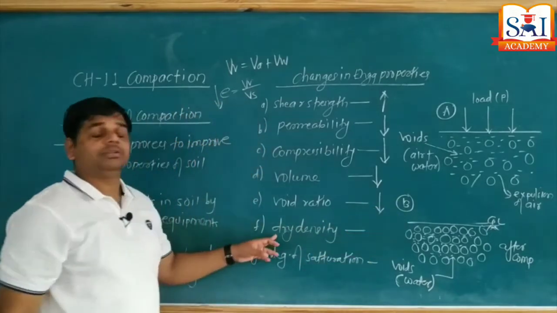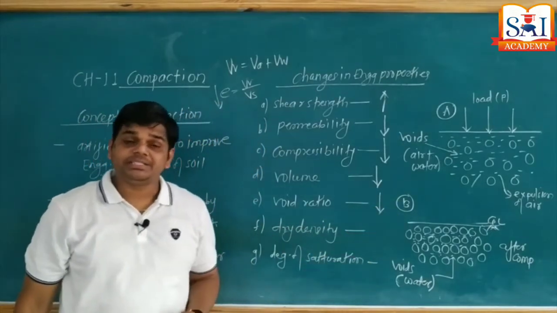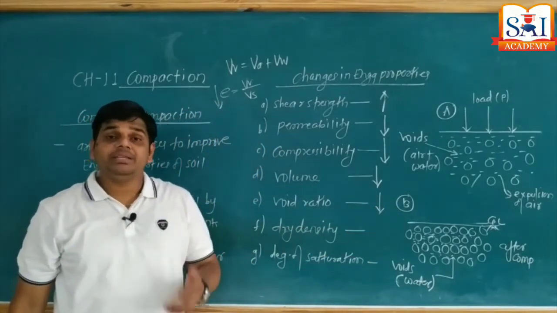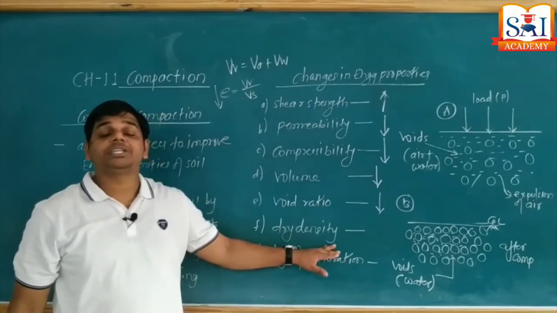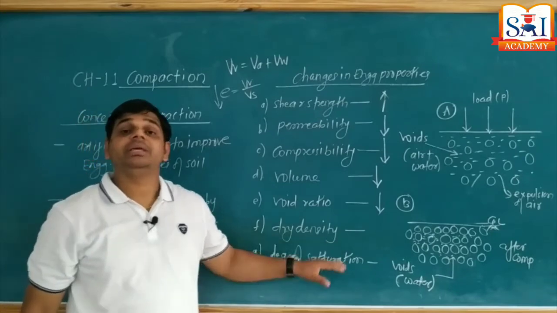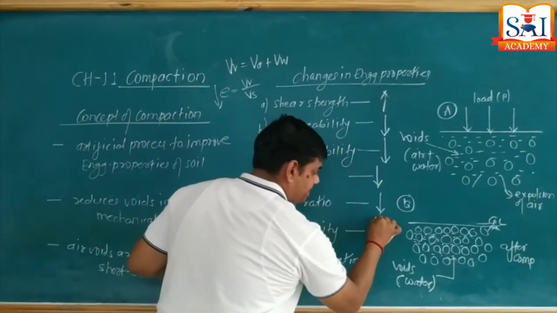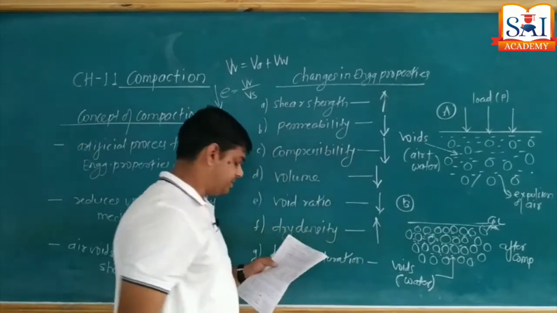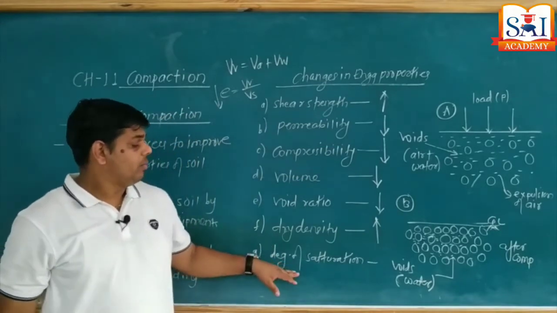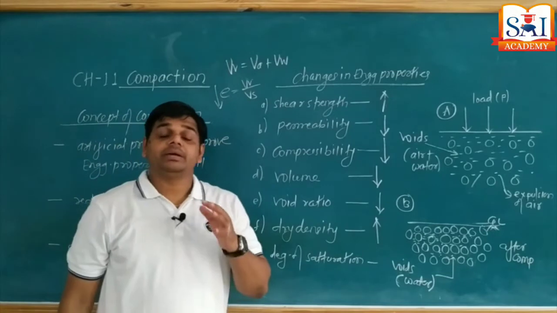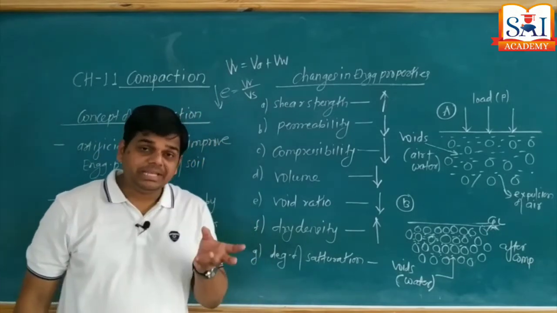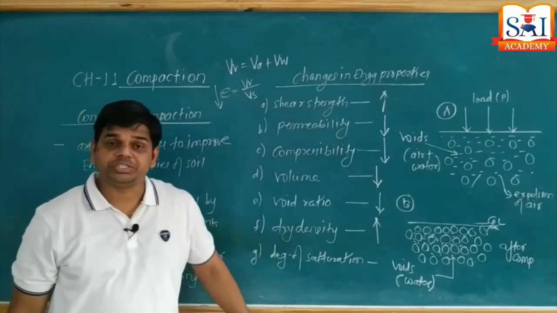Okay. What about dry density? Dry density reflects the improvement in the strength of the soil. Therefore, with increase in compaction, the dry density of soil increases. Okay. So dry density increases. What about degree of saturation? Many times we get confused about increase or decrease of degree of saturation.